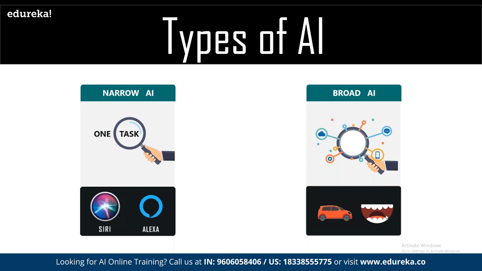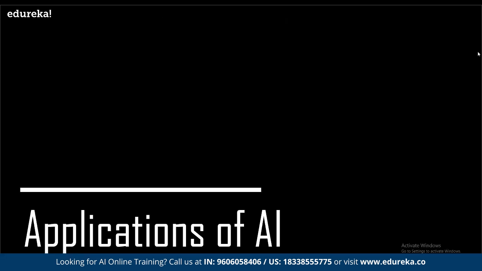Same way our human brain. There may be multiple data pointers coming in terms of vision, smell, in terms of the entire input given using different sources. So if we have different sources of data coming in, then that is termed as broad AI. If we have only a single input and a single output, then that can be a part of narrow AI. And then we have applications of AI.